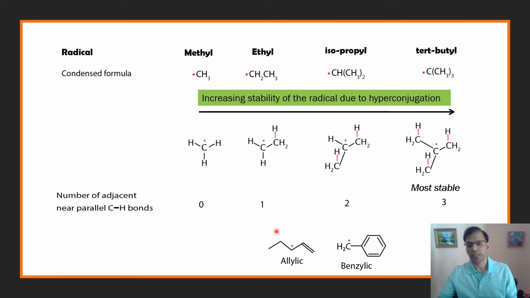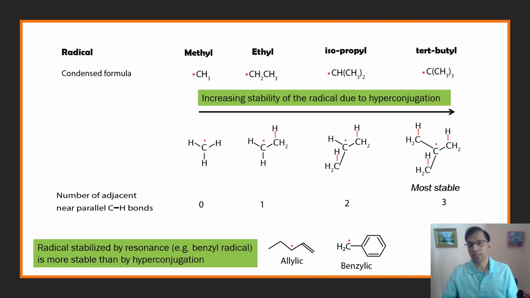So this is an example where it can undergo resonance plus hyperconjugation, so it's going to be more stable than or at least as stable as the t-butyl radical. And then this is the benzylic radical. The benzylic radical is very stable because the single electron on the carbon atom can delocalize into the ring. So whenever radicals can enter into resonance, they are more stable as compared to hyperconjugation.